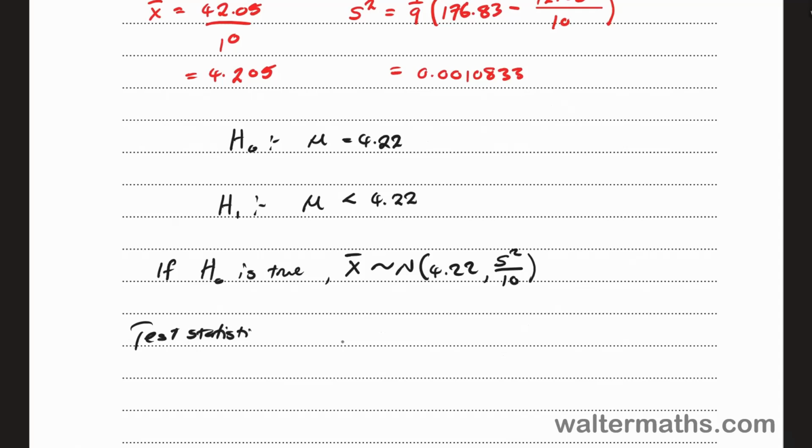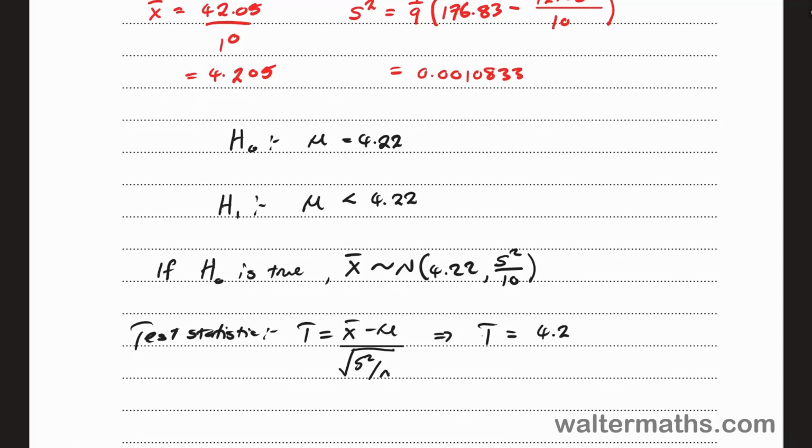For the test statistic, we use t is equal to x bar minus mu over the square root of s squared over n. So this, therefore, is t equals the sample mean, which we got to be 4.205.